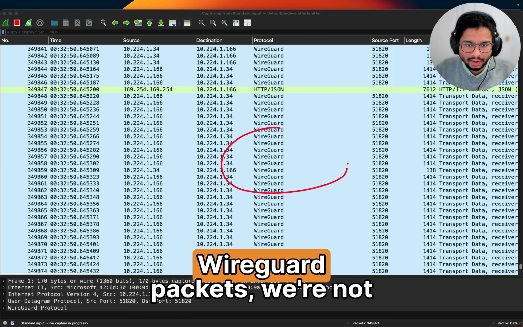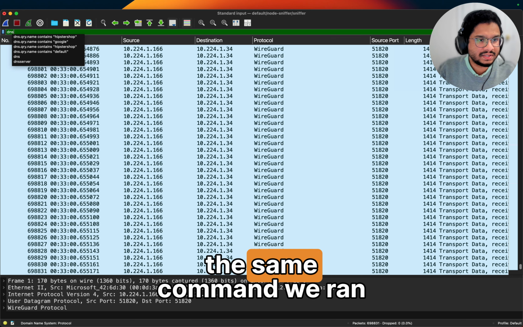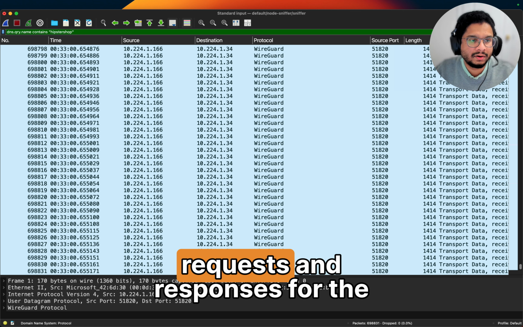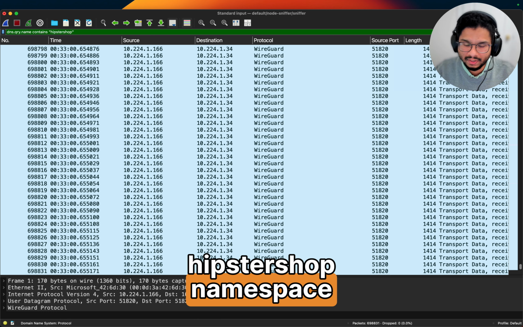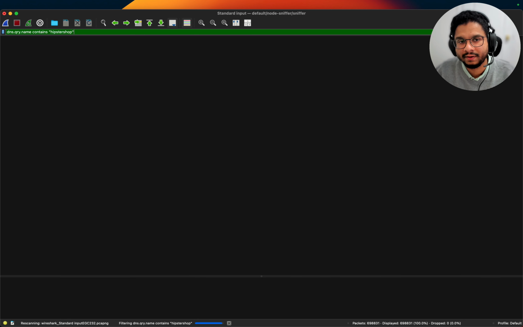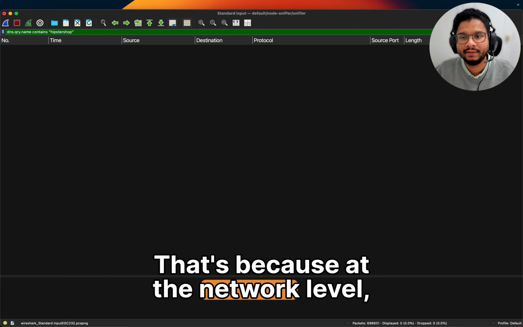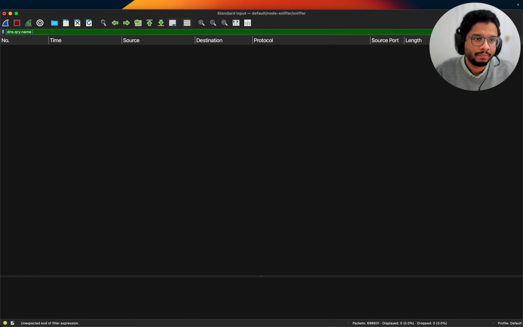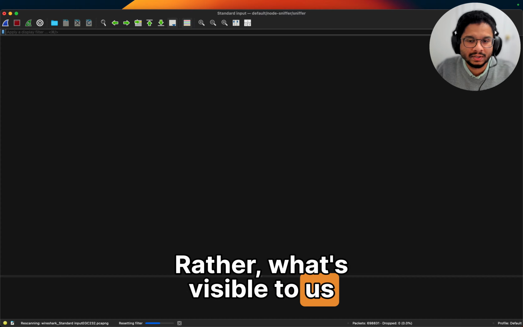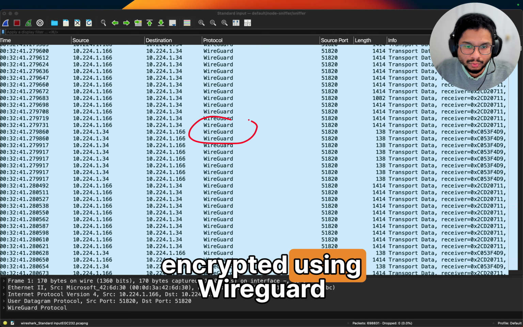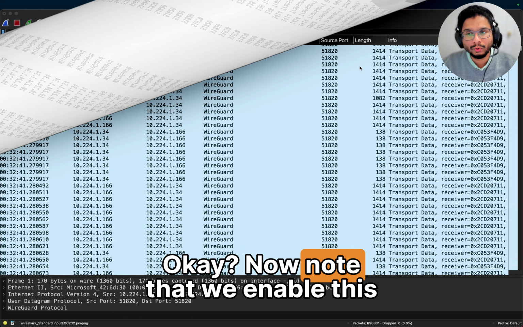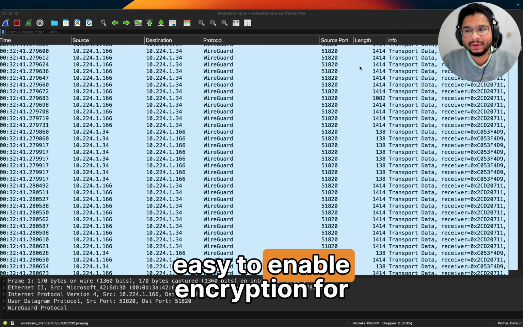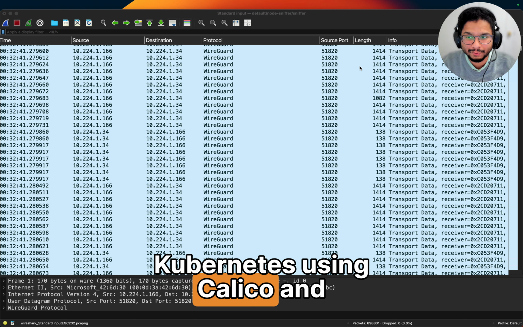Now, if I stop this capture and run the same command we ran previously to retrieve DNS requests and responses for the Hipster Shop namespace, I'm not going to see anything. That's because at the network level, we're not able to see DNS packets anymore. Rather, what's visible to us are packets encrypted using WireGuard. Okay. Now note that we enable this using a single command, pretty much a toggle of a switch. It's that easy to enable encryption for Kubernetes using Calico and WireGuard.